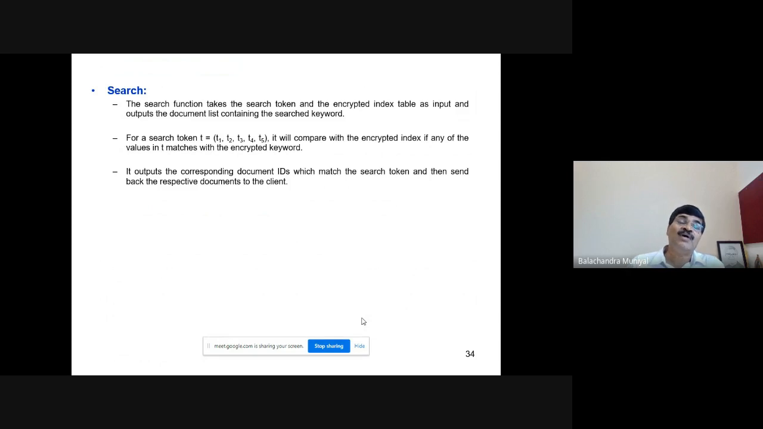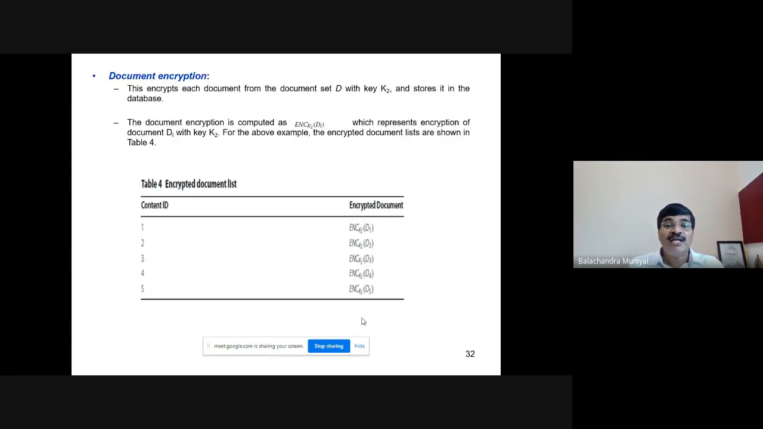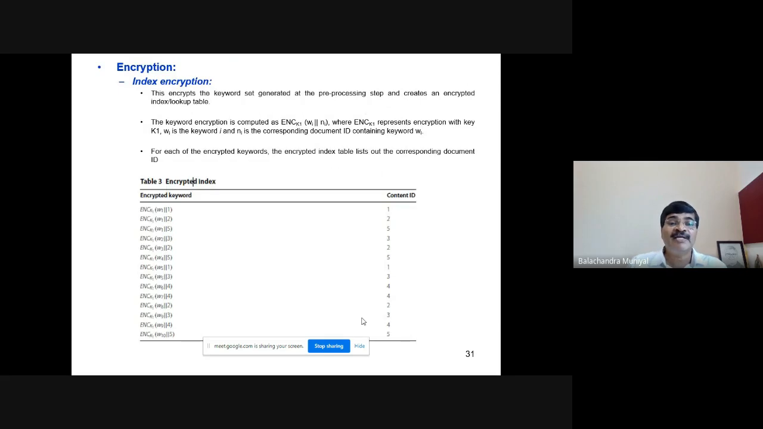Now let us see how actually search happens. Given the search token T is equal to T1, T2, T3, T4, T5, it will compare with the encrypted index to check if any of the values in T matches with the encrypted keyword. Now let us take one particular example. You have the token T1 to T5. Now look at this encrypted index. I have to search which documents contain the keyword W1.